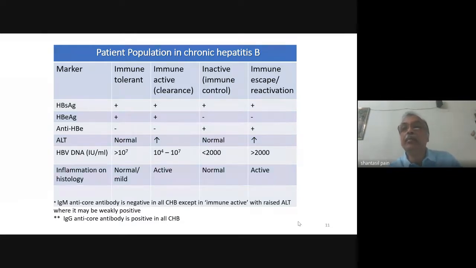Again, in the immune escape or reactivation phase, the hepatitis B E antigen is usually negative because of some mutation. Anti-HBe is positive, ALT is raised or it could be fluctuating. HBV DNA is again increased, and may be fluctuating. On histology there is active inflammation if we do a liver biopsy. So we have to understand these phases because the management of different phases is different.